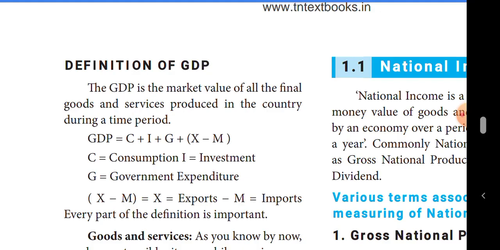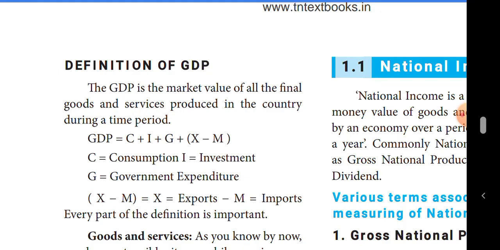The first one is goods and services. Goods are the tangible items, while services are activities which are intangible. Goods means tangible: what they are producing, that production item is called tangible.